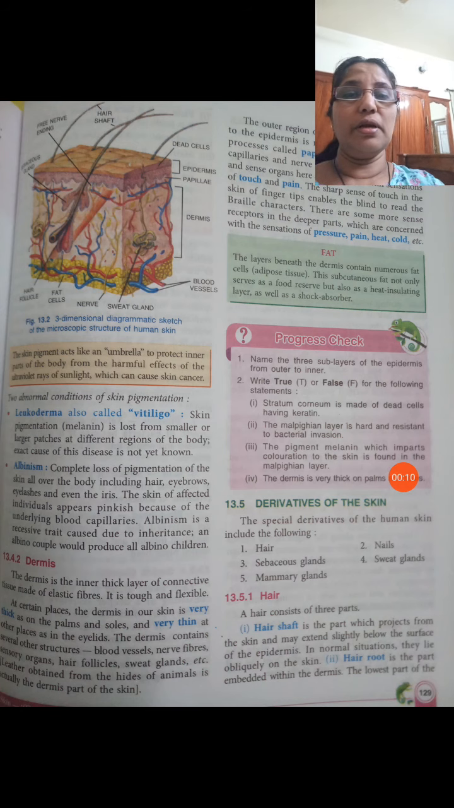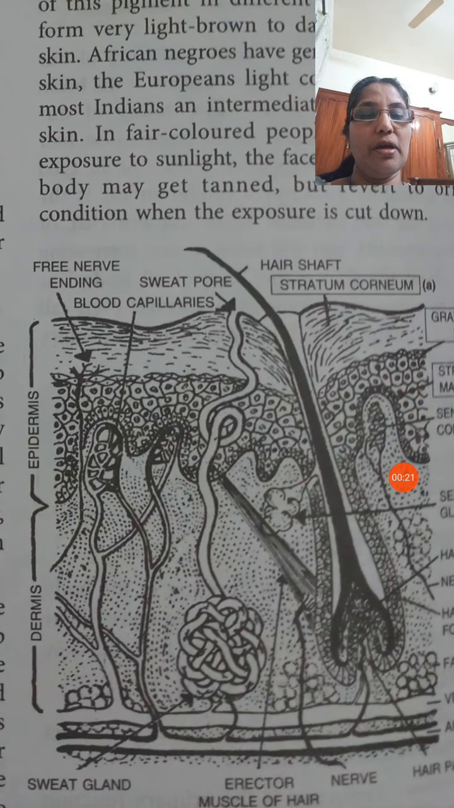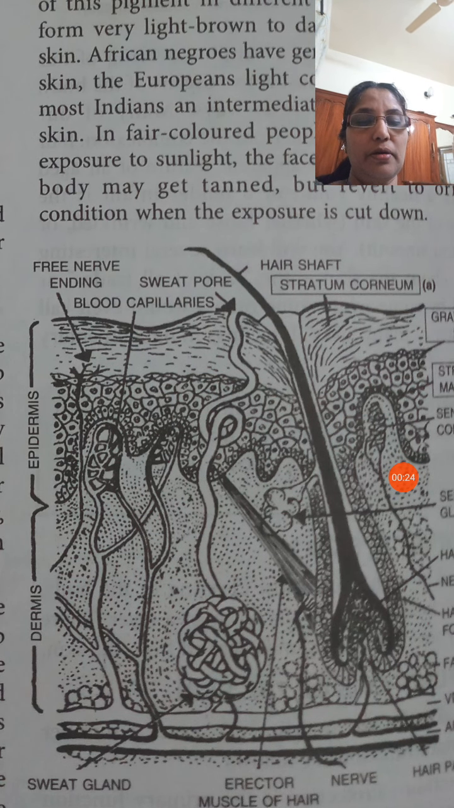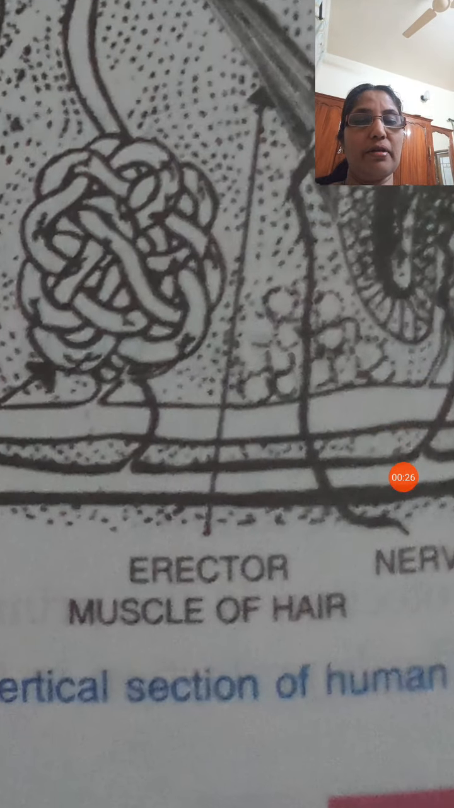Then let us learn about the hair. You learned about the hair, and it will have certain muscles on it. Here you see the erector muscle of the hair. You can see the erector muscle of the hair at certain times of cold or at the time of emotions. This erector muscle may cause the erection of the hair.